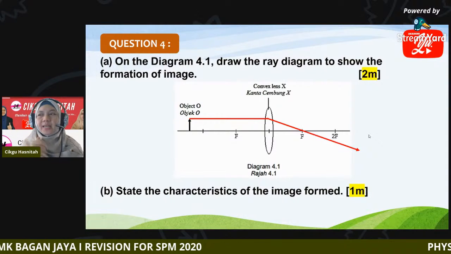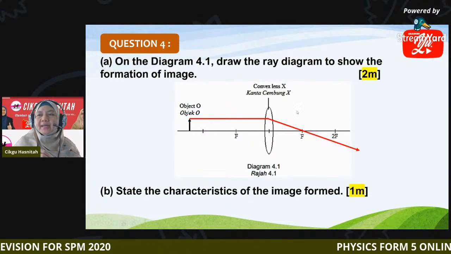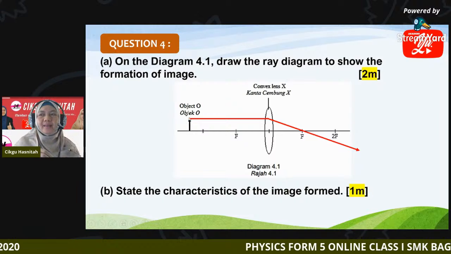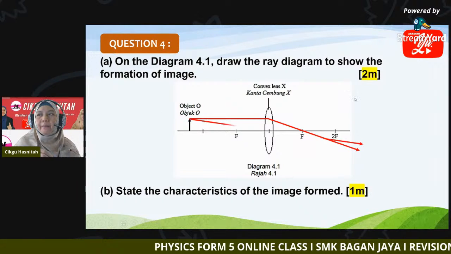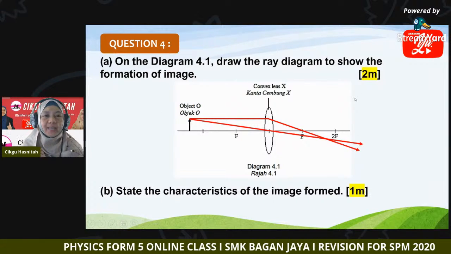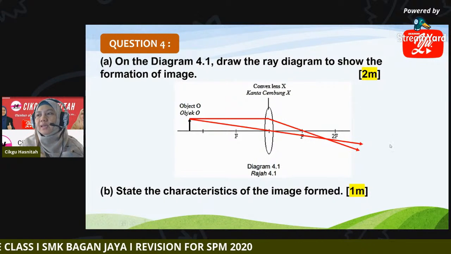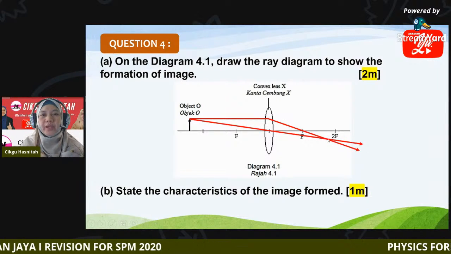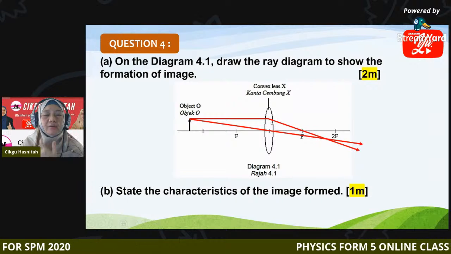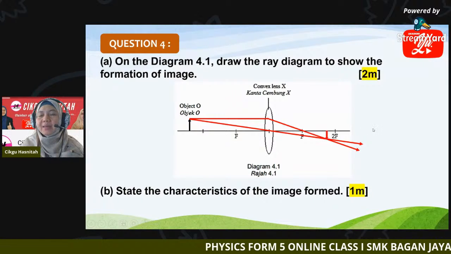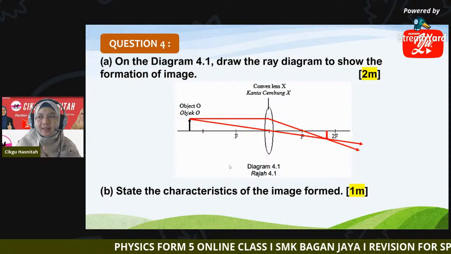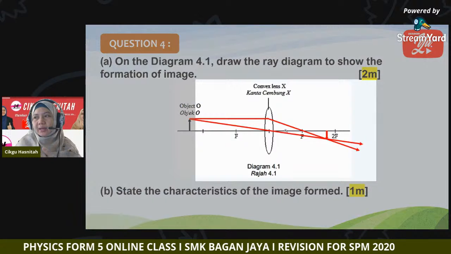Second, you draw another ray of light coming from the object passing through the optical center of lens X. You can see the intersecting point between these two refracted rays is where our image forms. I can zoom the diagram for you.